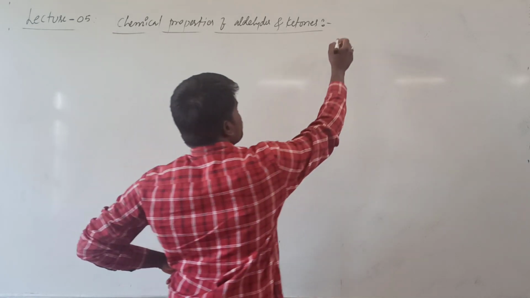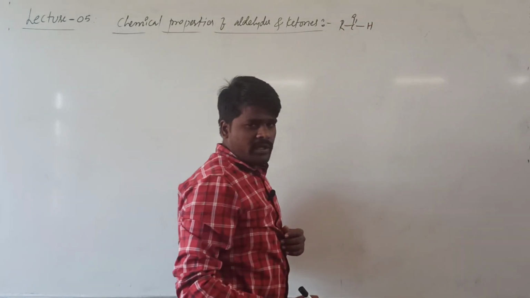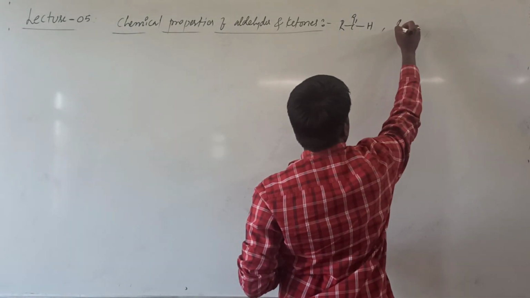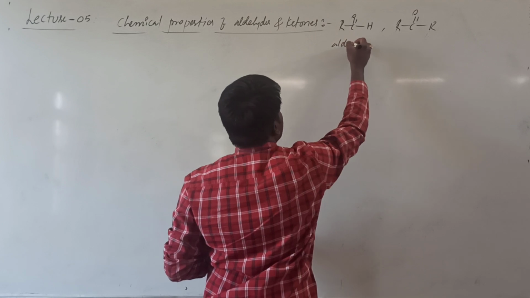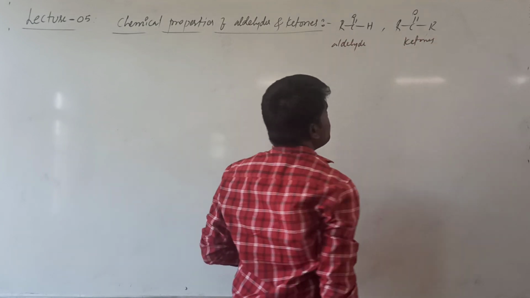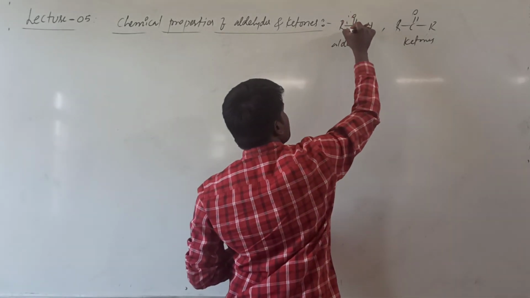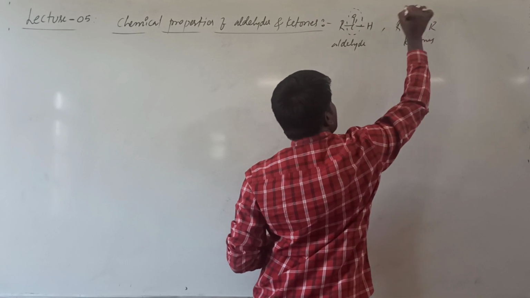What is the general formula of aldehyde? General formula of aldehyde is R-C double bond O-H. And what is the general formula of ketone? R-C double bond O-R. This is what we say aldehyde, and this is what we say ketone. What is common among these two? The common thing between these two is that this carbonyl group is common.